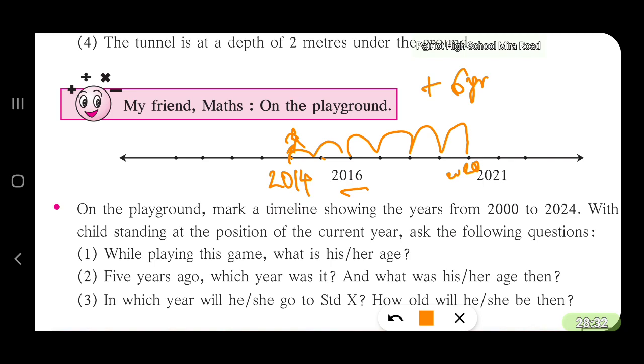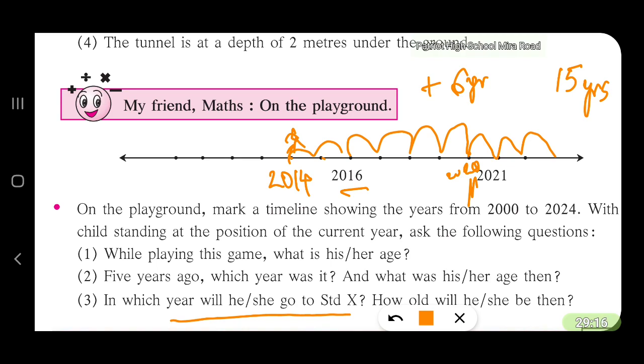So in which year will she go to 10th? It has to be 15 years. You have to complete 15 years of age in order to go to standard 10. So here first, you will be in first standard, second, third, fourth, like that you have to go on counting and find out the year in which you will be in standard 10.